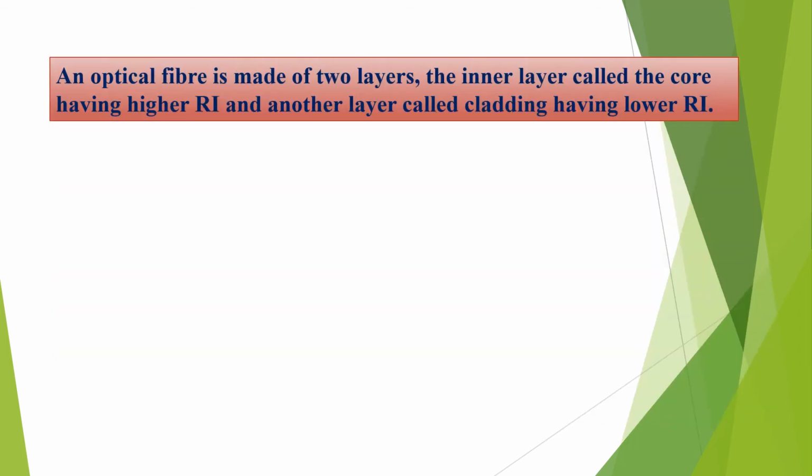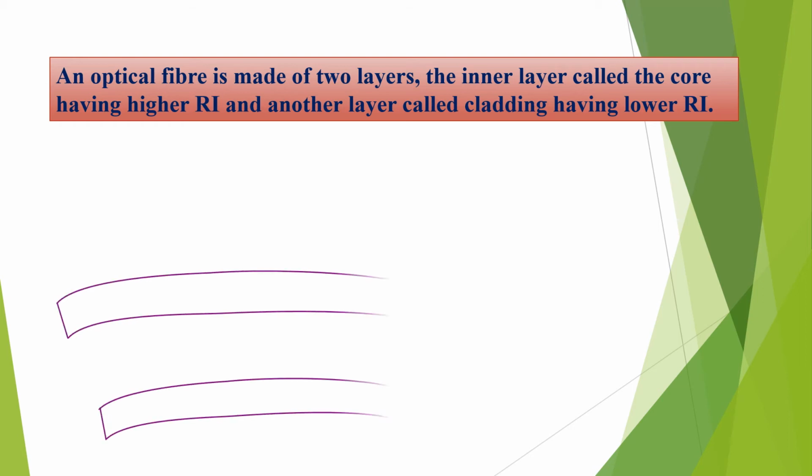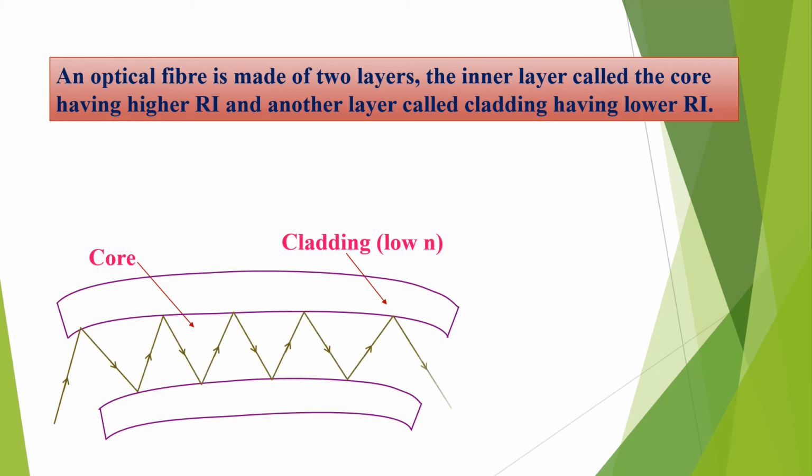An optical fiber is made of two layers. The inner layer is called the core and has a higher refractive index, and the other layer is the cladding, having a lower refractive index. When light moves inside, with the core having the higher refractive index and the cladding the lower, light travels from denser to rarer, and the angle of incidence at the interface is more than the critical angle, therefore it is reflected.